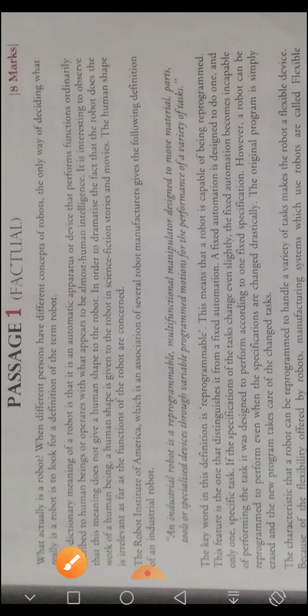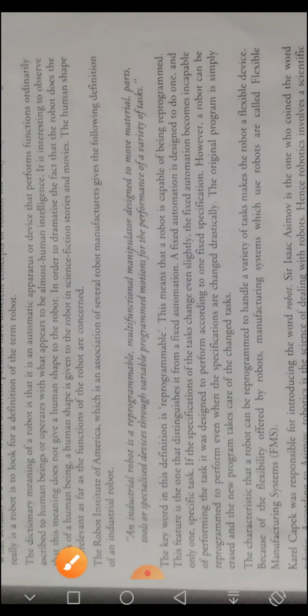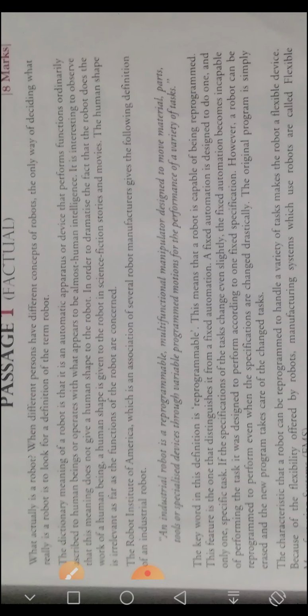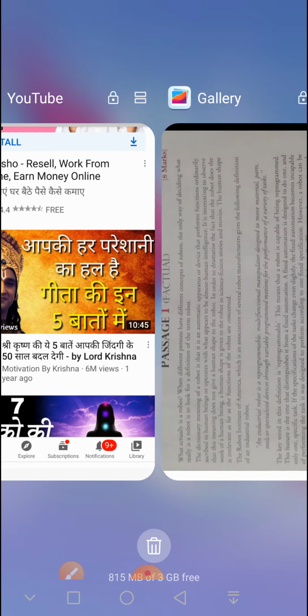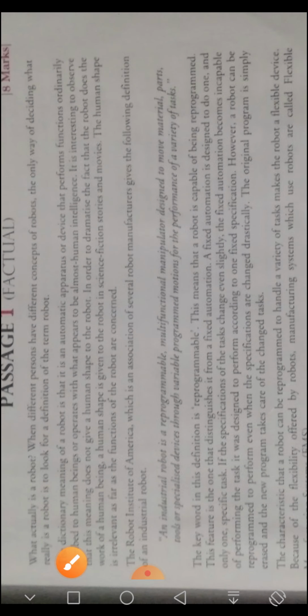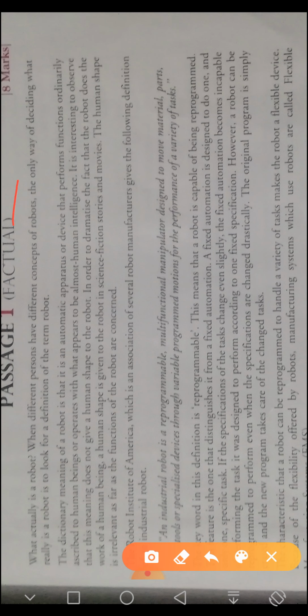I have read the passage, and after reading it, what I got to know is that the passage from here to here is talking all about the definition.